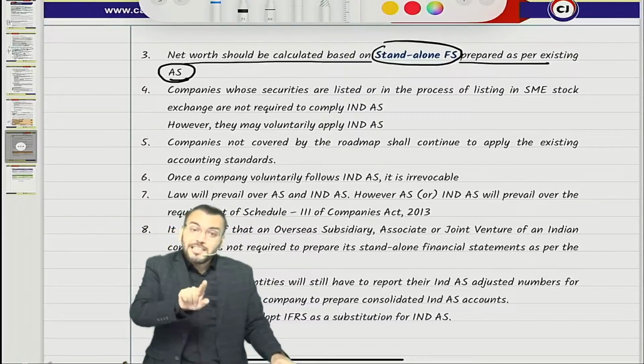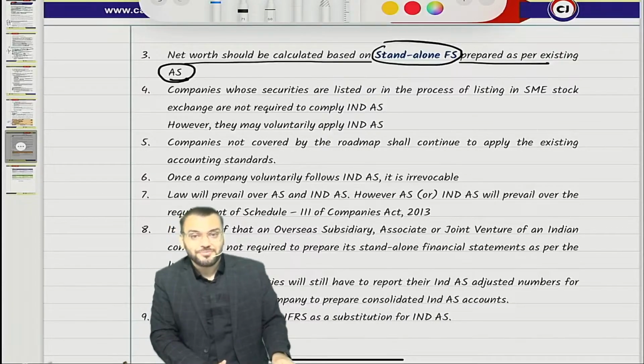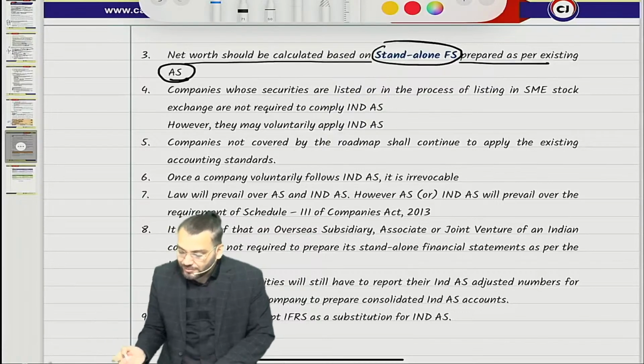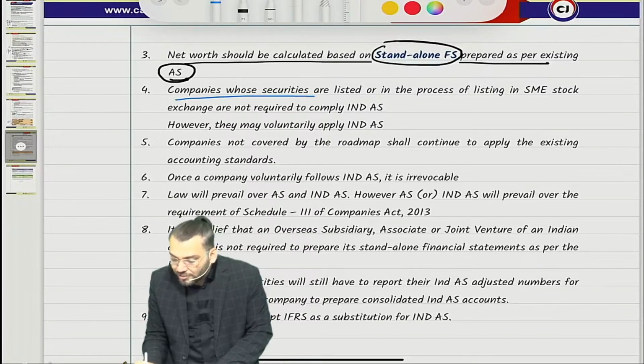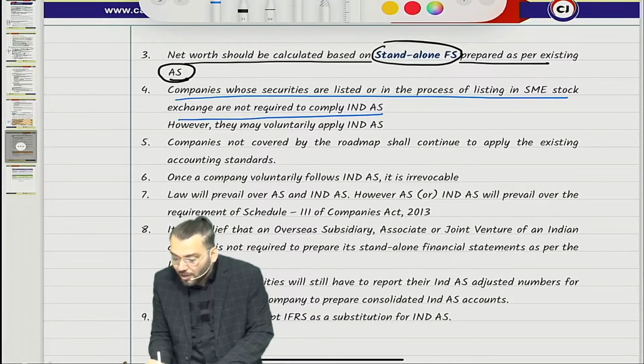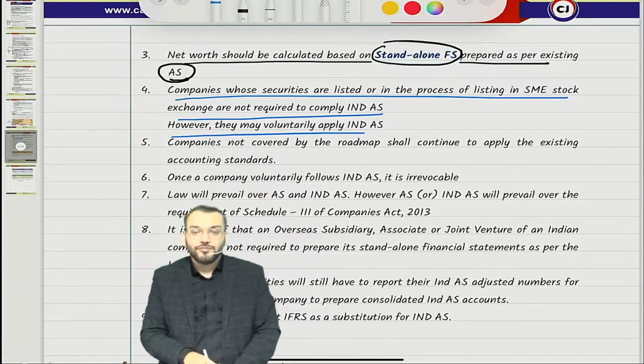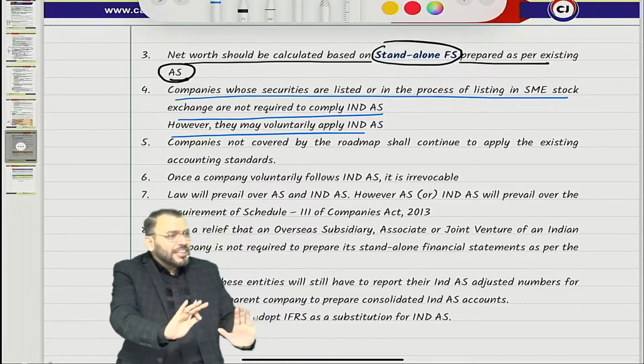Relaxation has been given, but they can adopt on a voluntary basis. Understood what they are saying? Companies whose securities are listed or in the process of listing on an SME stock exchange are not required to comply with Ind AS. However, they can voluntarily apply Ind AS.